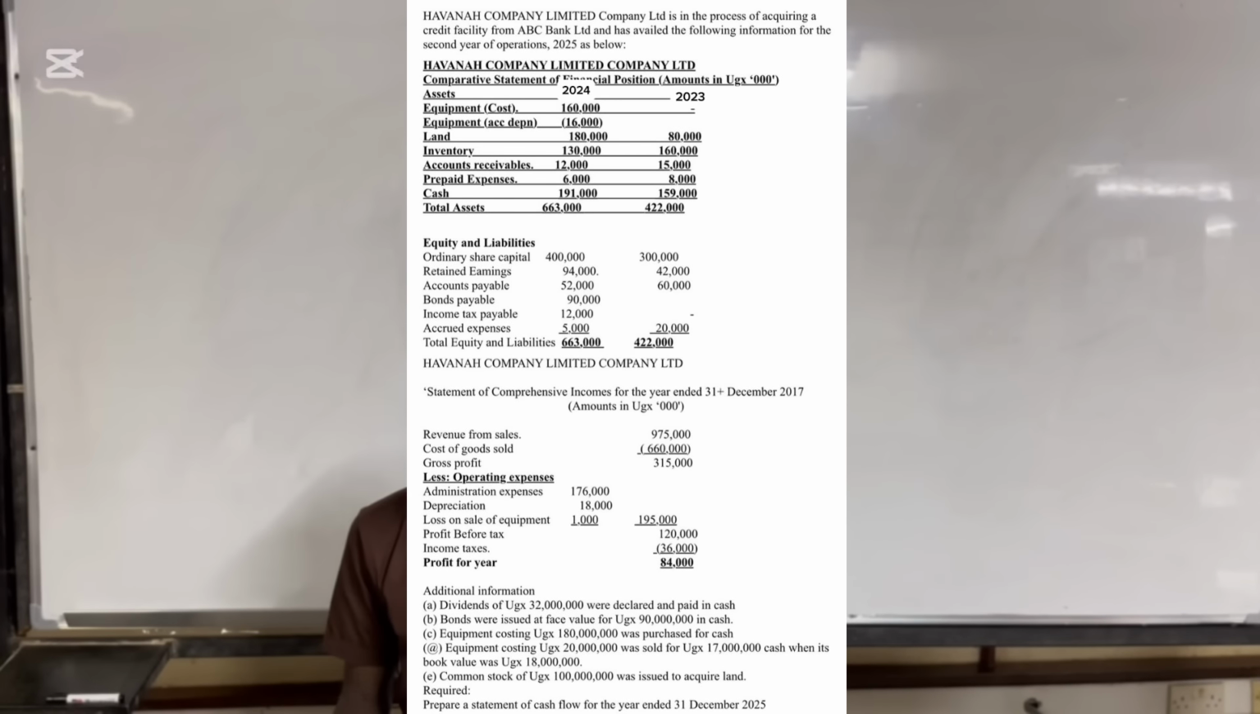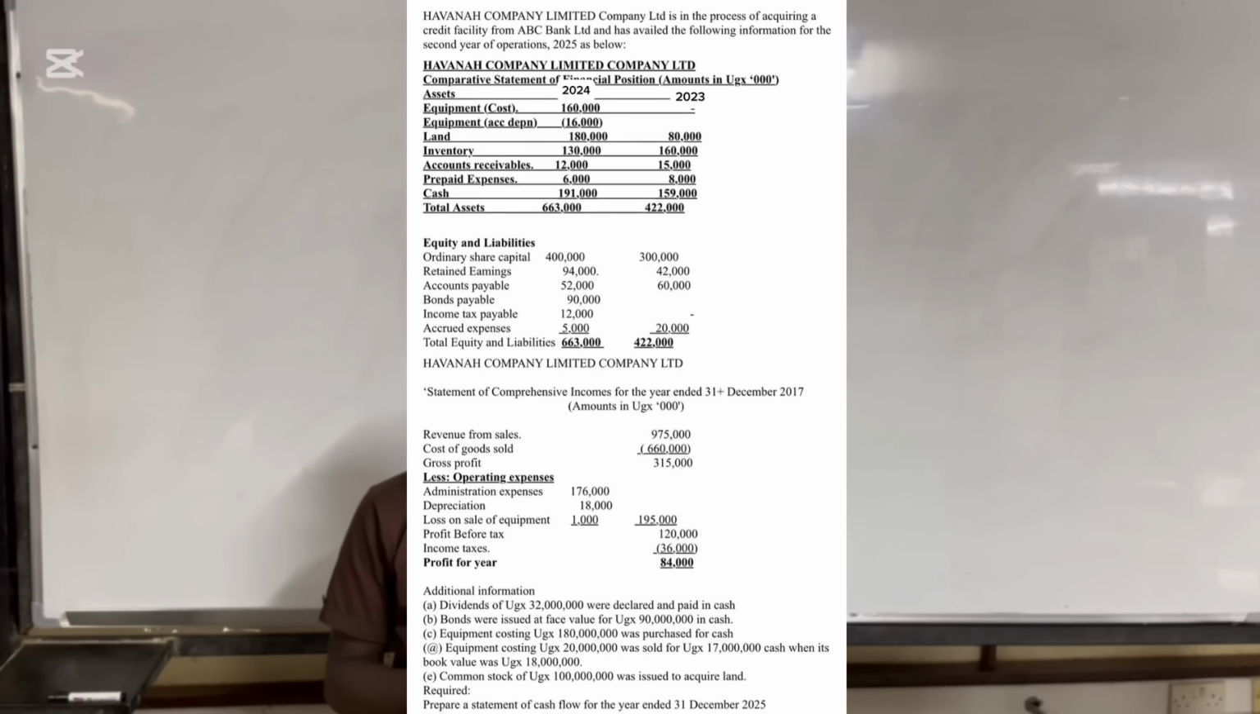Inventory is 130,000 in 2024, and then 2023 is 160,000. So we have accounts receivable 12,000 in 2024, then 15,000 in 2023. So we have prepaid expenses 6,000 and 8,000. Cash 191,000 and 159,000. Total assets we have 663,000 in 2024 and 422,000 in 2023.